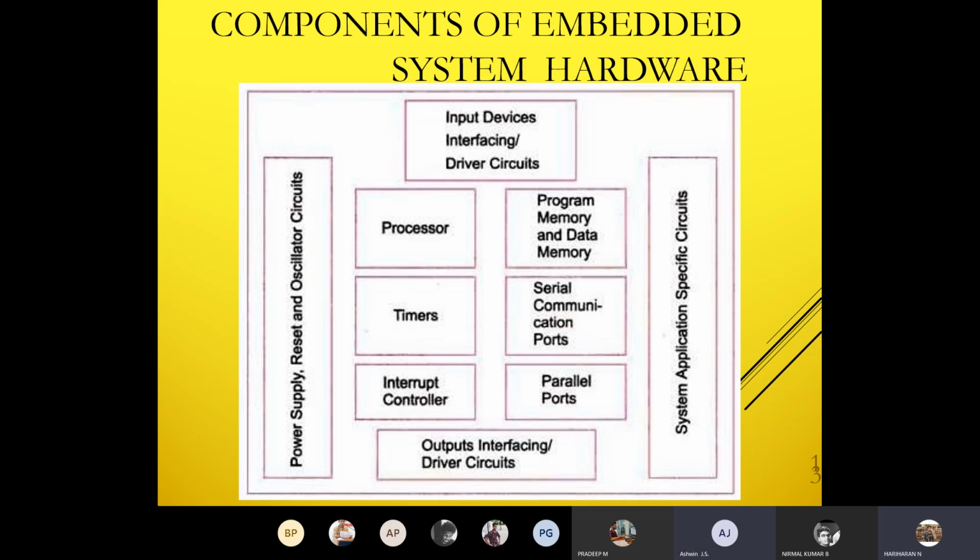Normal charging is 10 watts, which means 5 volts, 2 amps, so 5 into 2 is 10 watts. Fast charging will increase it to 15 watts, so voltage or current may increase. Like this, for an embedded system processor, whatever voltage is required will be provided by the power supply block.